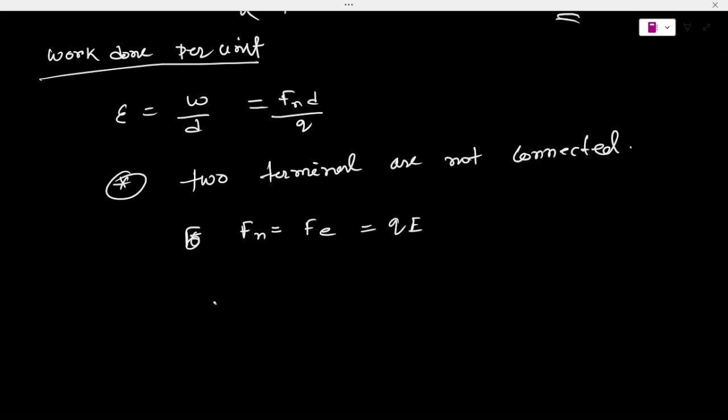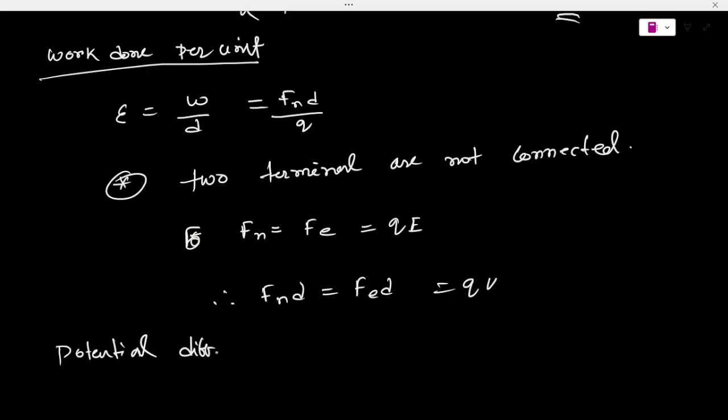It is clear that, at the same time, F of n into D is equal to F of e into D. This is also work done, with D the distance between point A and point B. It is also represented as QV. Clear? So when W is equal to ED, the potential difference between the two terminals, what will be the potential difference?